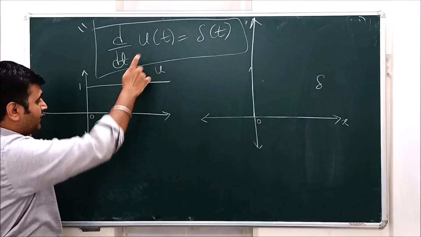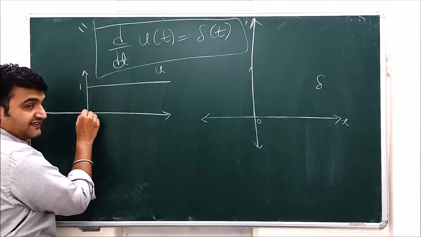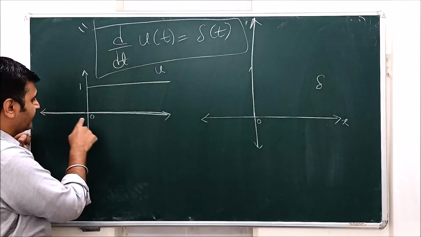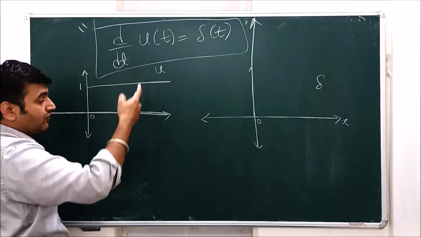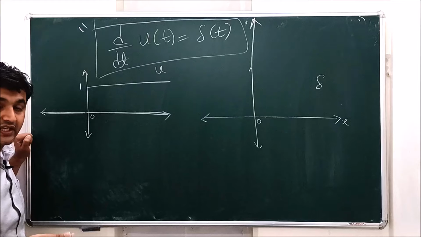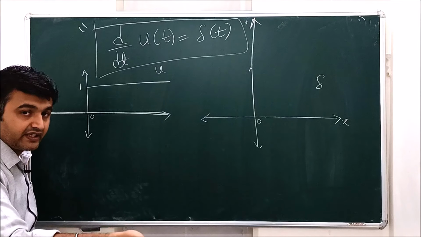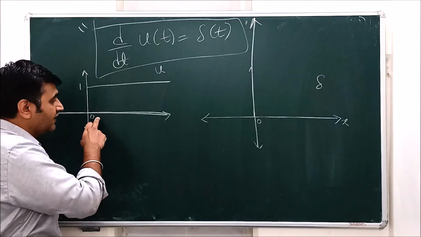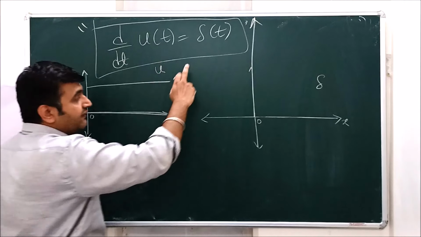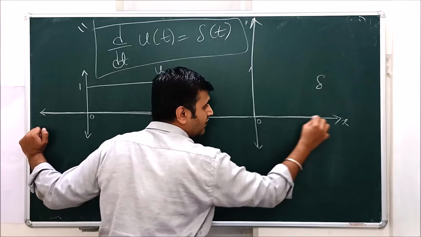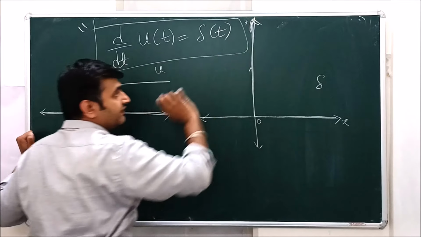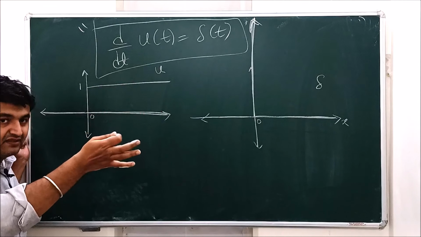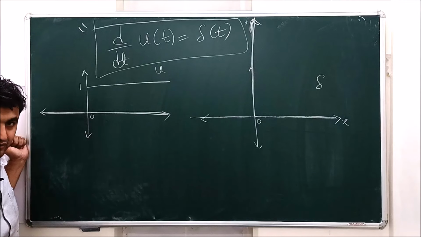What is u of t? It is 0 when t is less than 0 and 1 when t is greater than 0. What is u of t minus a? It is 0 before a and 1 after a. So when a is 0, it is 0 before 0 and 1 after 0. What is the delta function? It is 0 everywhere, and at 0 it shoots to infinity. The same thing one can say for t minus a, but let me play with a equal to 0.